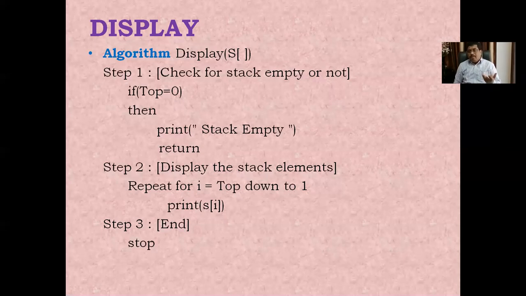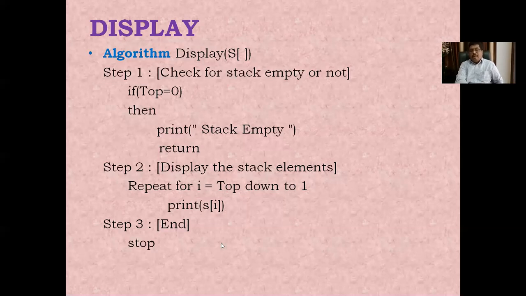If top equal to 0, at that time the stack is empty and it returns there itself. Otherwise, we take the top value. First of all, we print it. After that, it is decremented by 1. Again it prints and is decremented by 1.